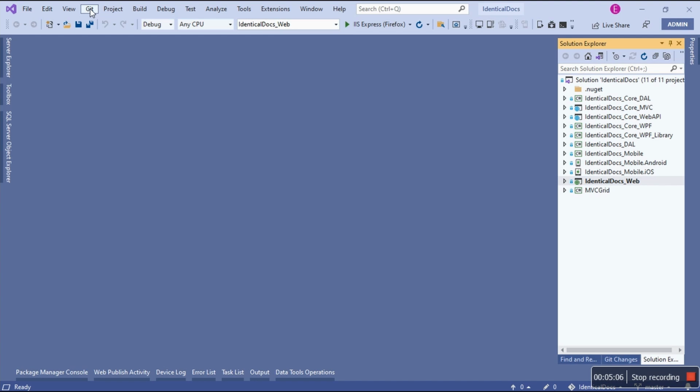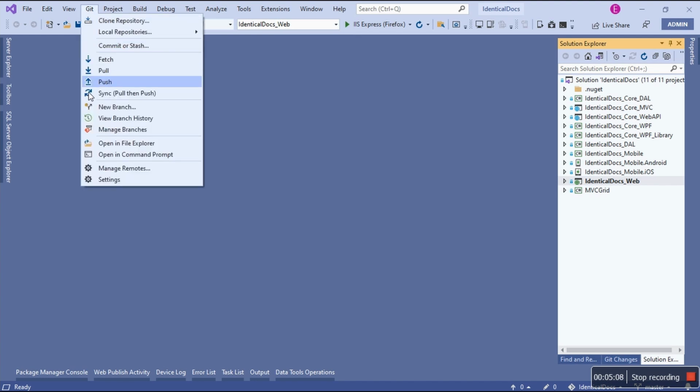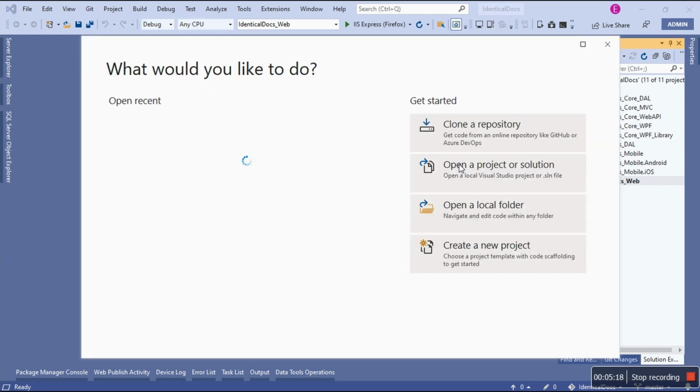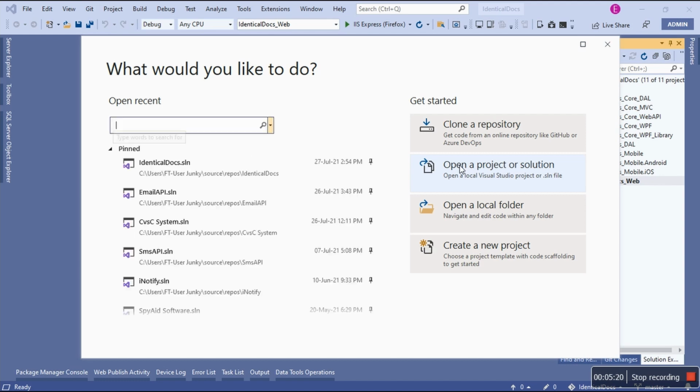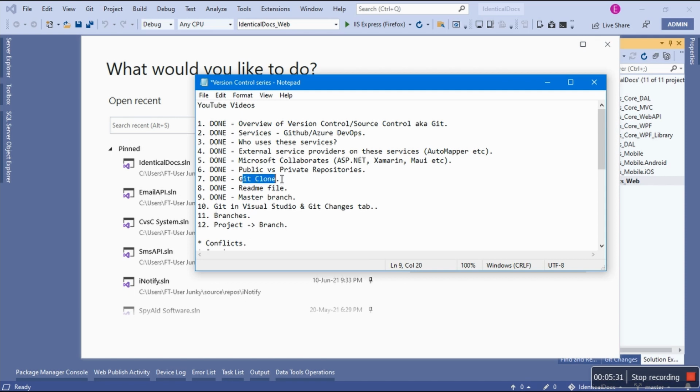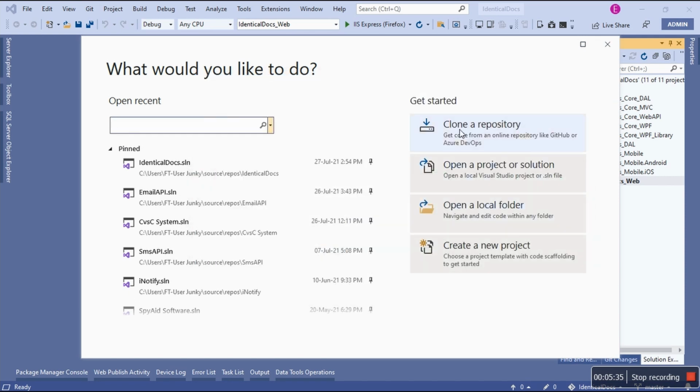If I click this, there's a whole lot here, and I want to talk about this. Number one, we should go back to clone repository. When we click the start window, this is where Git in Visual Studio starts, with the ability for you to clone a repository. We've done this when we covered the Git clone video. Yes, we did that. Please check the previous video.